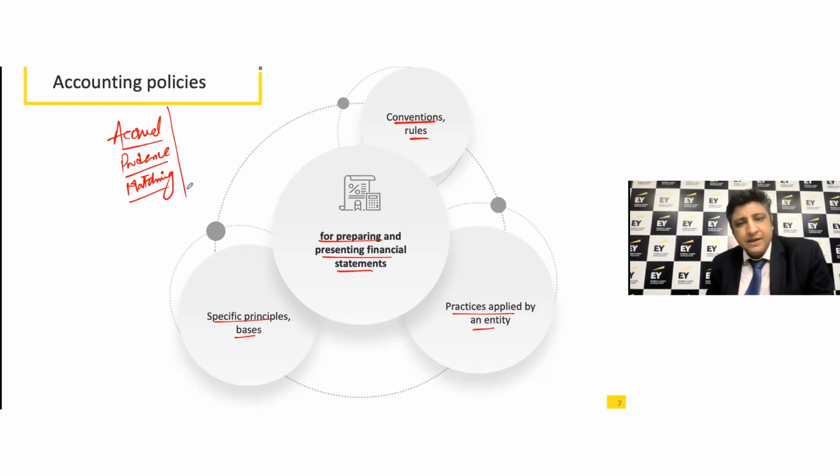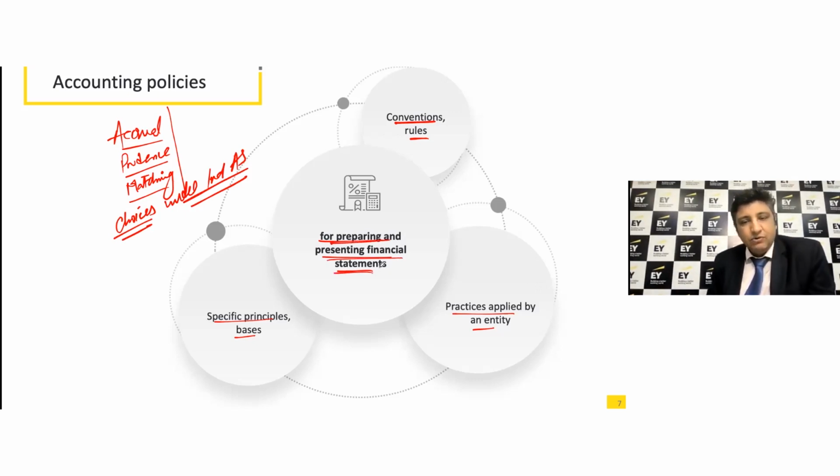But then what we also want to highlight now is that there could be some choices that are available under different accounting standards, which we can select while preparing and presenting the financial statements.